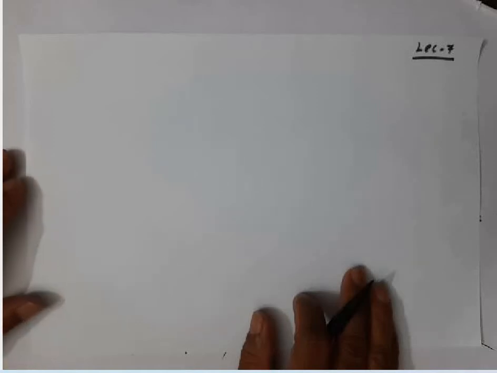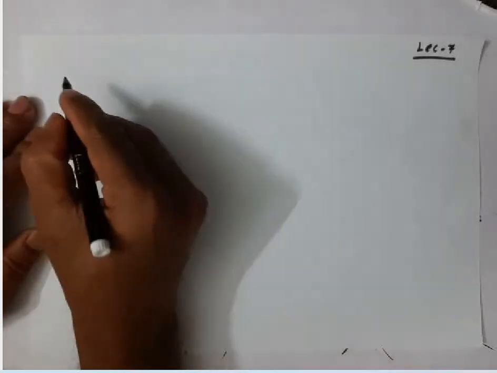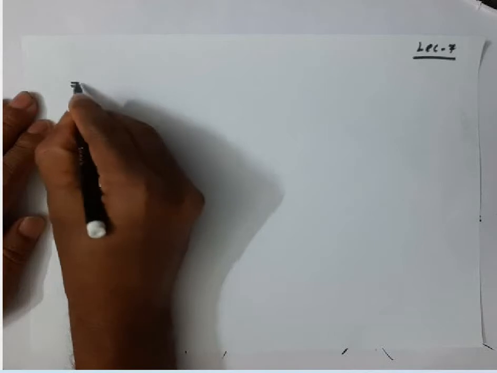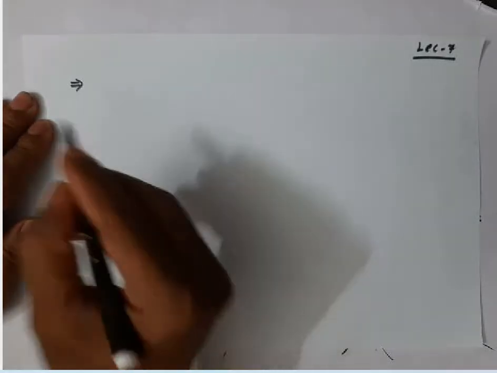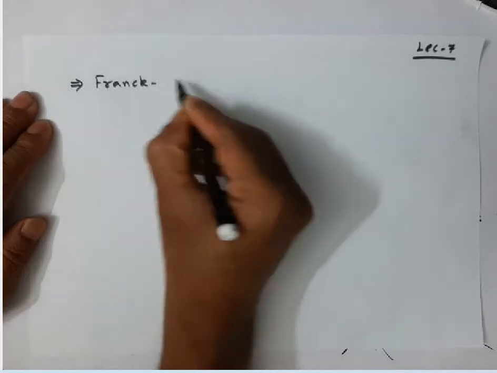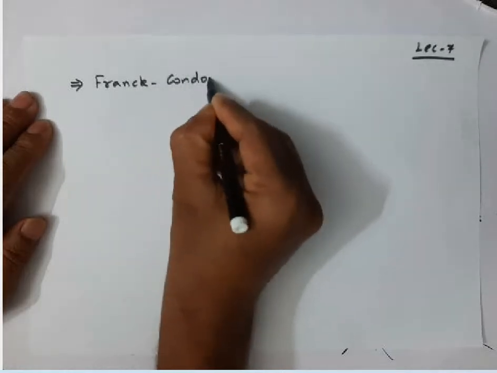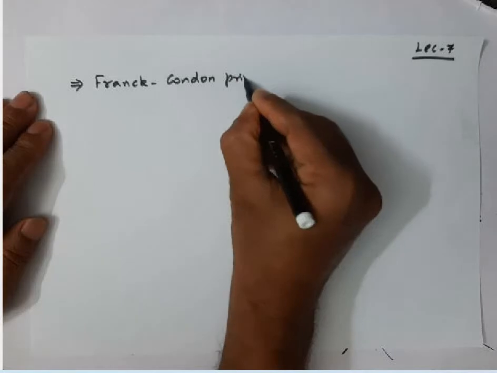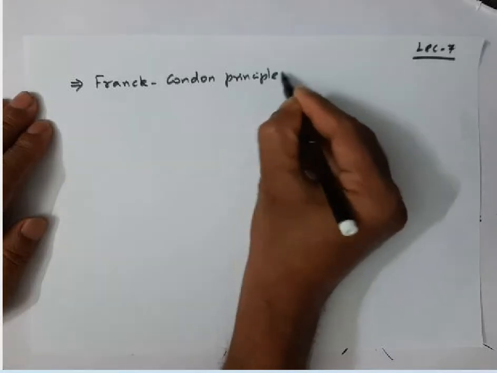Okay, so in the last lecture we started with the Franck-Condon principle.